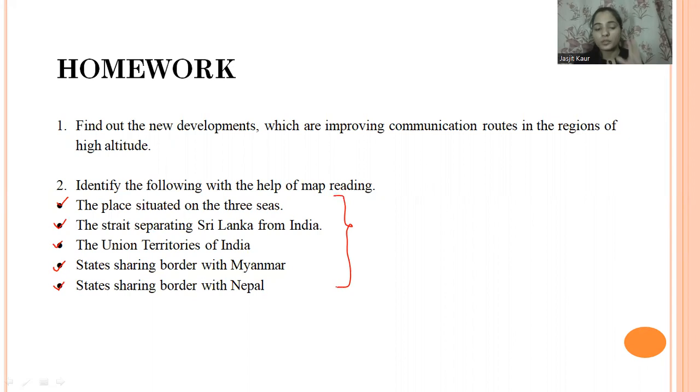So you have to highlight the places with the help of different colors on the map of India, and you have to do both the homeworks. You have to complete both the homeworks, and you can send them to me in the WhatsApp group, or you can mail me on my email ID that I have already shared with you.